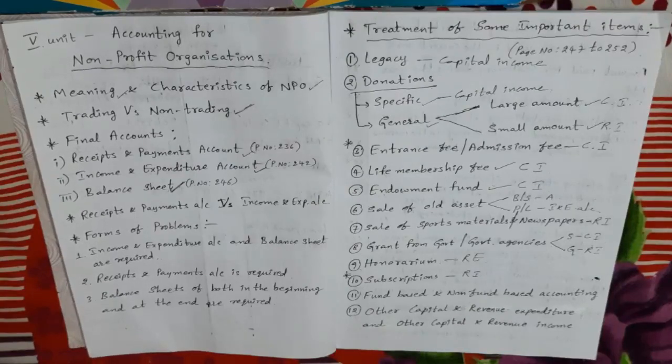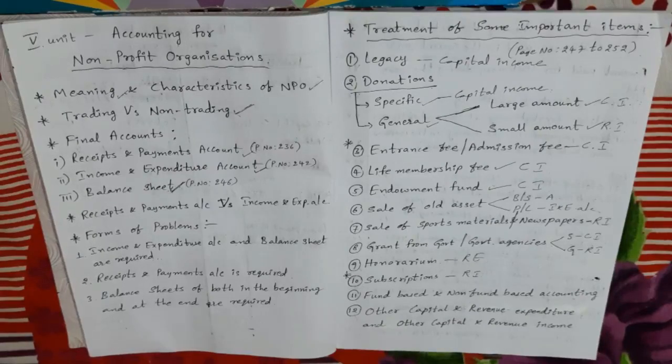This type of amount is of a capital or non-recurring nature, so it comes on the balance sheet asset side. Simply, the purchase of assets we treat as capital expenditure, and we take it in the balance sheet after deducting the depreciation amount on them.